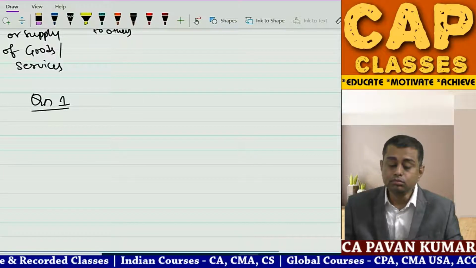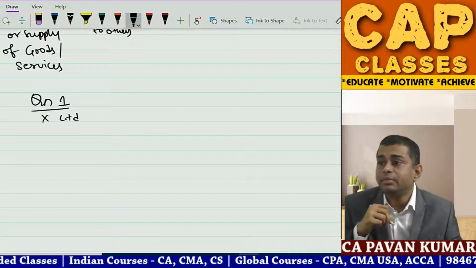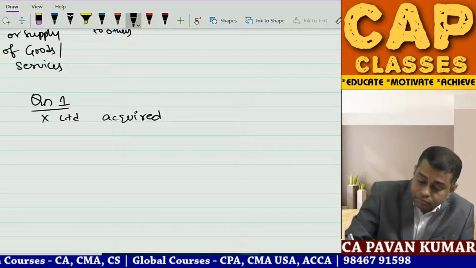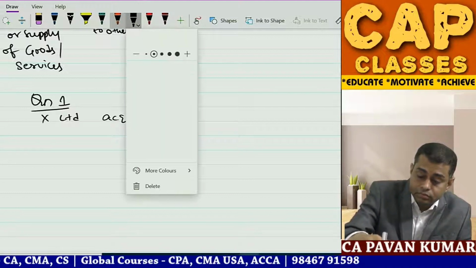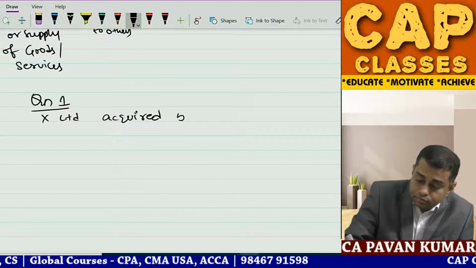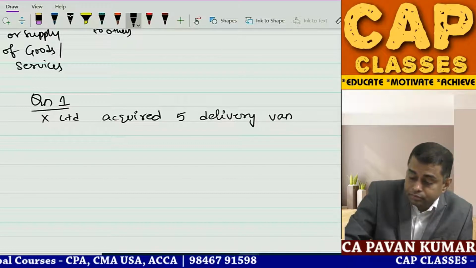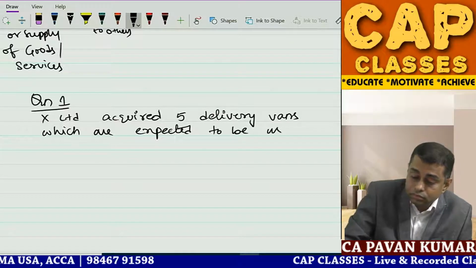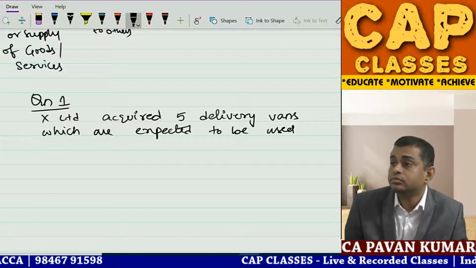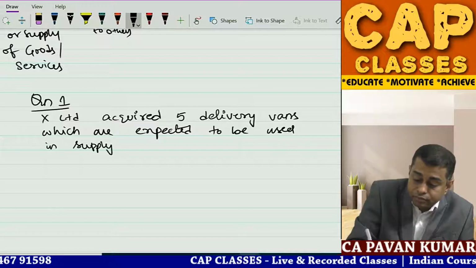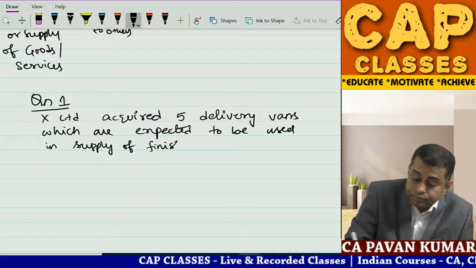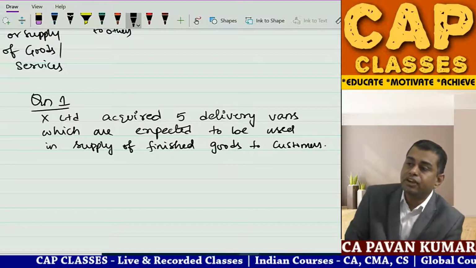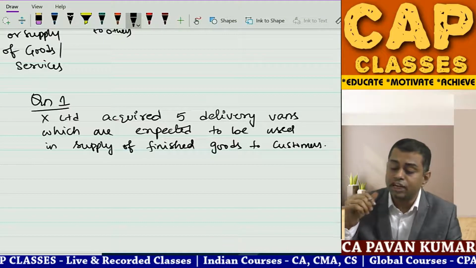X Limited acquired 5 delivery vans which are expected to be used in supply of finished goods to customers.